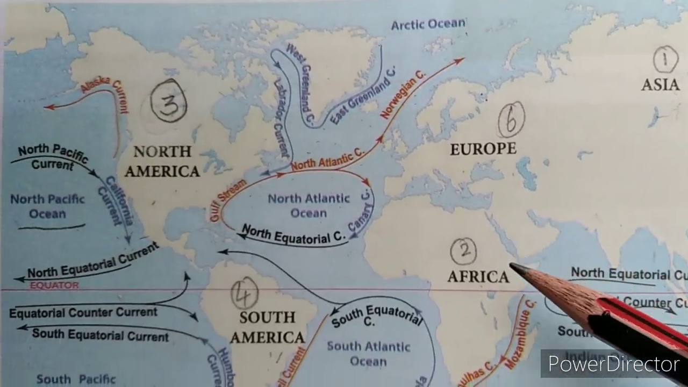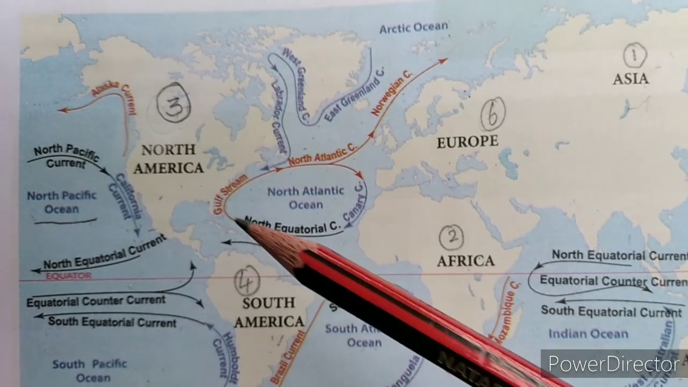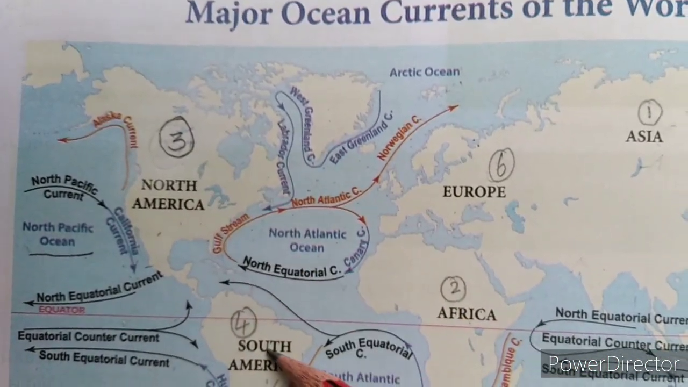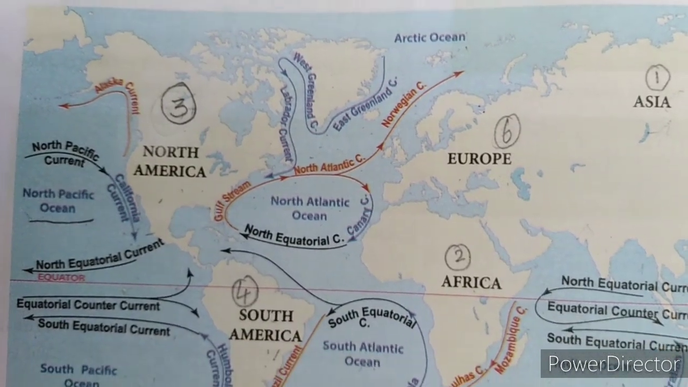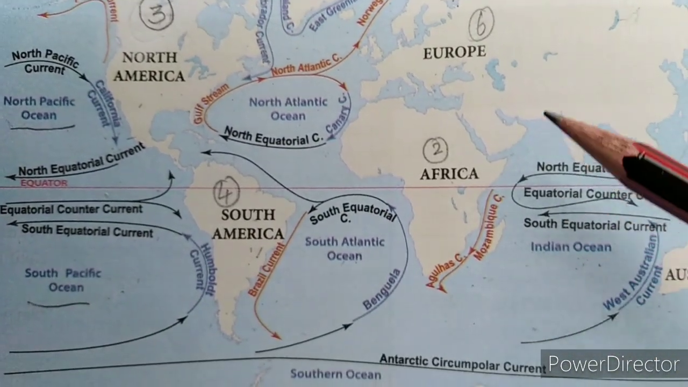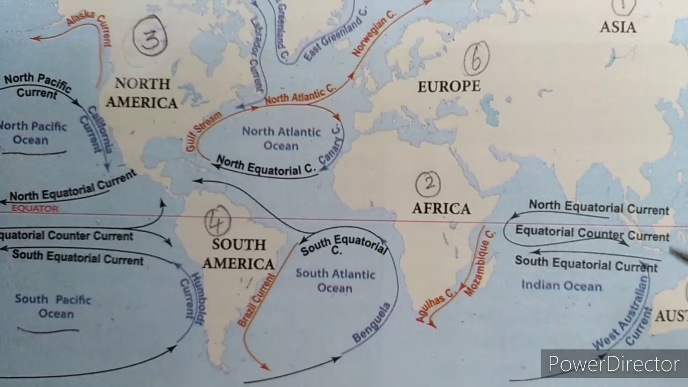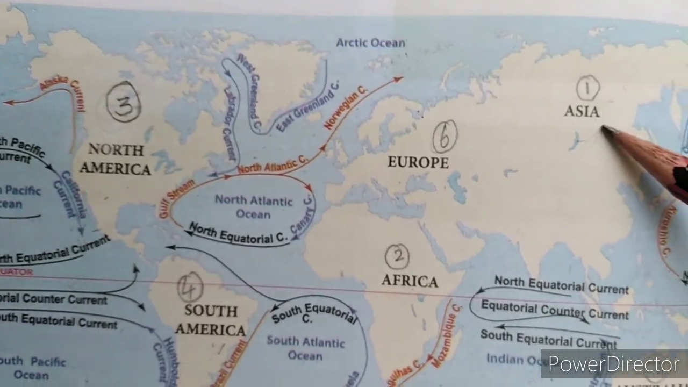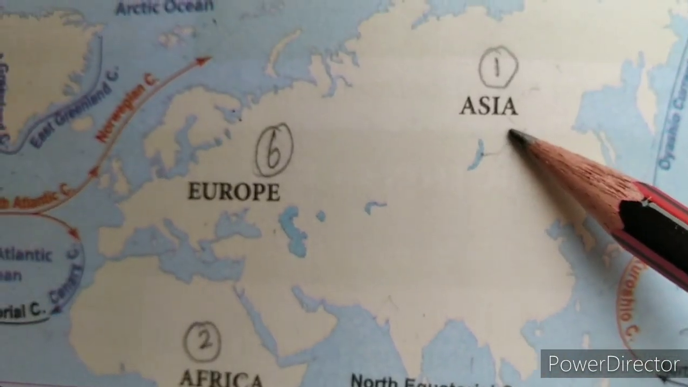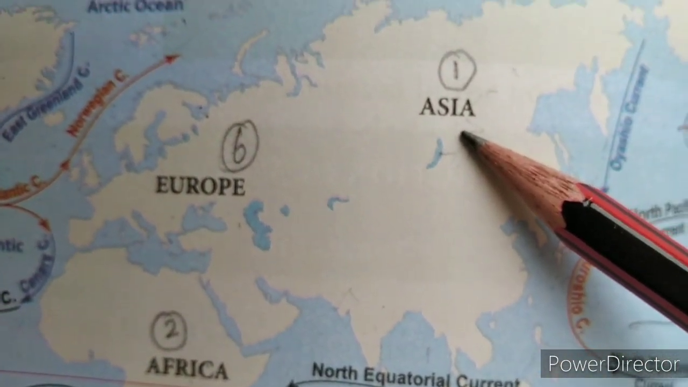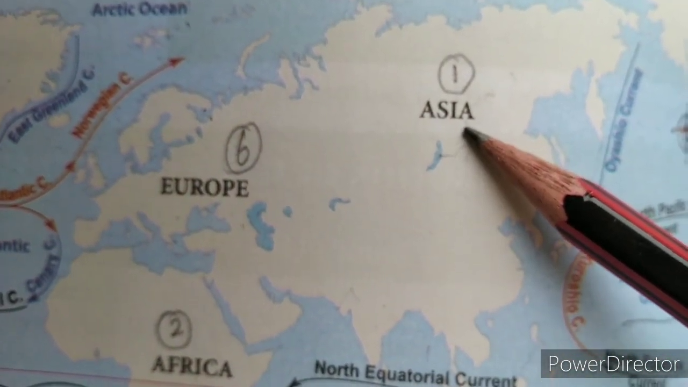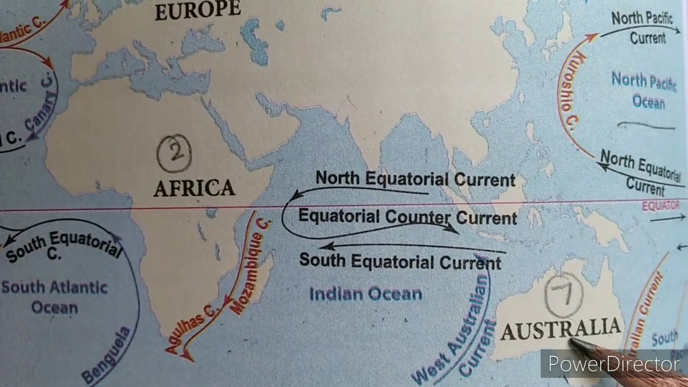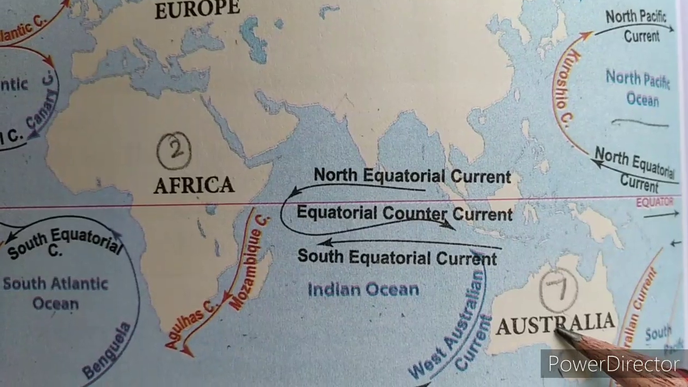Name the 7 continents, children. Asia, Africa, North America, South America, Antarctica, Europe and Australia. Asia is the biggest continent. Which is the biggest continent? Asia is the biggest continent. Australia is the smallest continent.